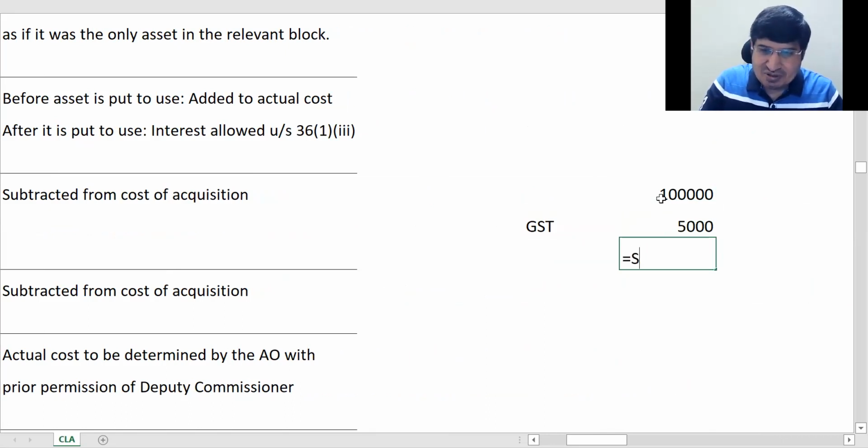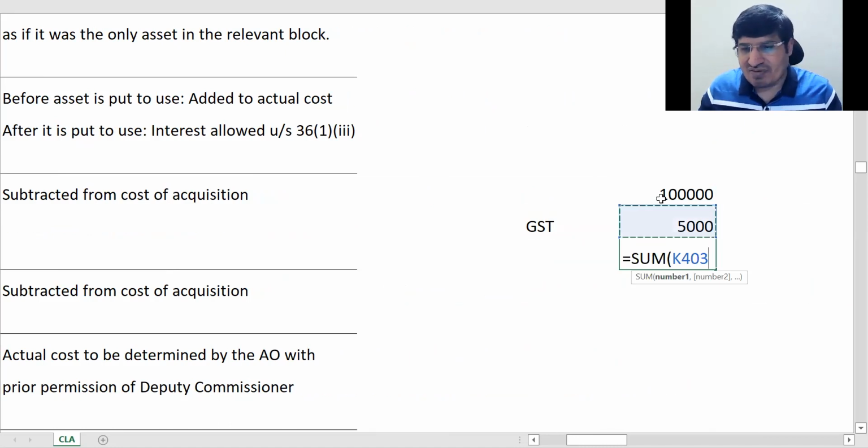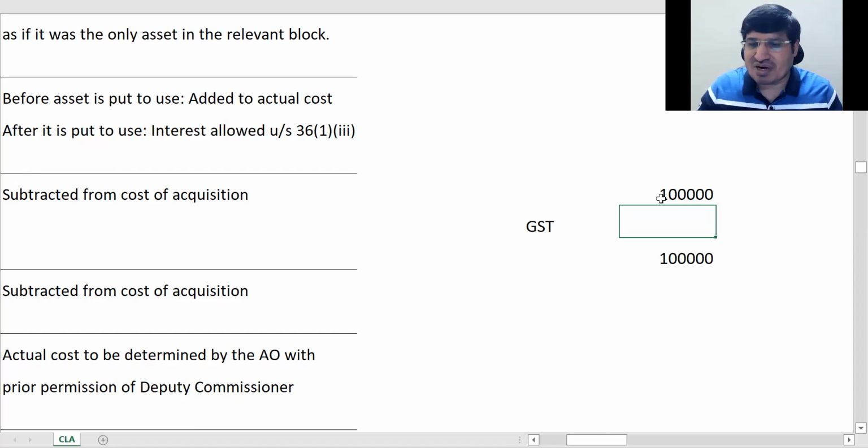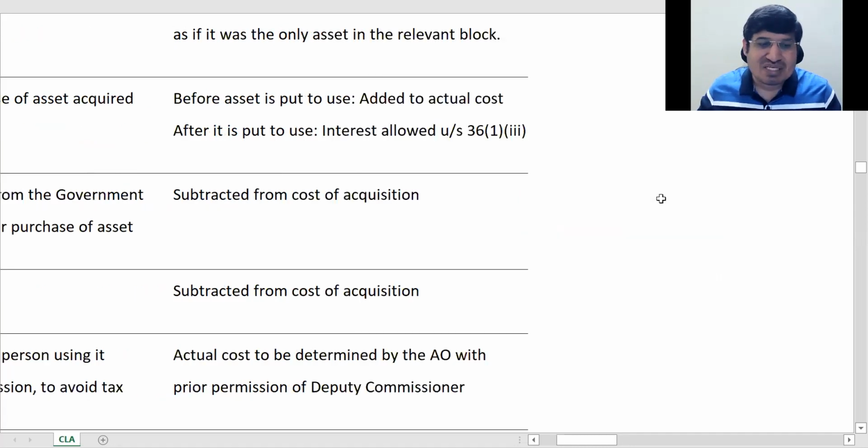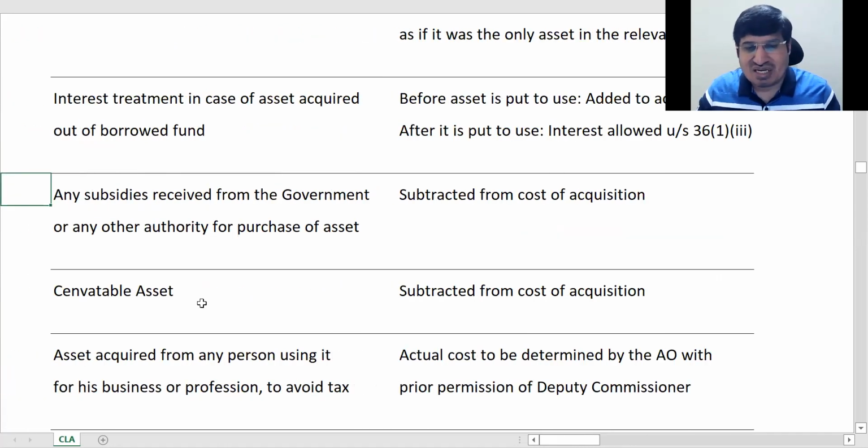If I say, so this is 1,05,000. So if you are getting some credit जिससे आपको GST अभी नहीं देना पड़ रहा है, then this reduces by that amount, right? Correct? तो इसका भी treatment is same as this. आप अगर nature देखेंगे for NVATable asset, it is also subtracted from cost of acquisition. ठीक है? Because you get a NVAT credit. ठीक है? It's a tax credit. If you get that credit, your cost of acquisition reduces.